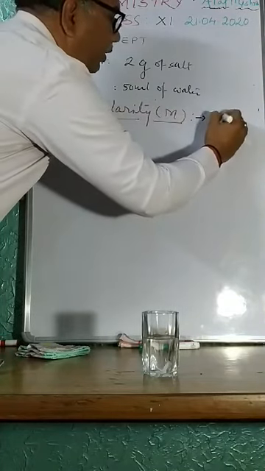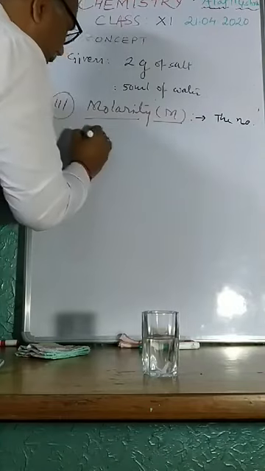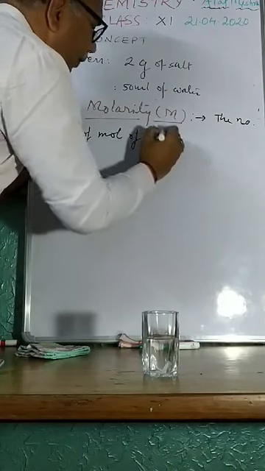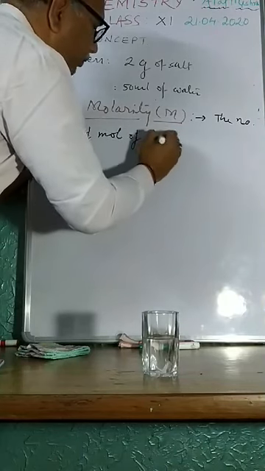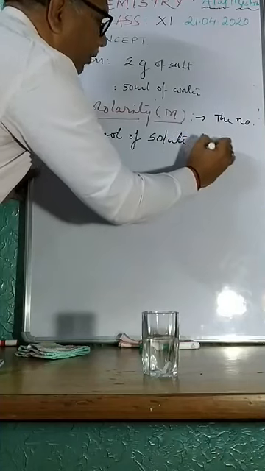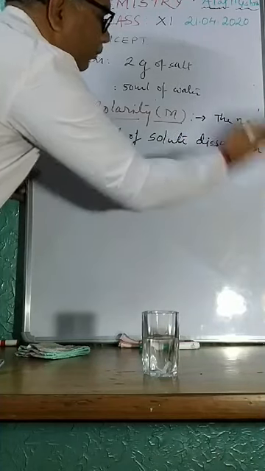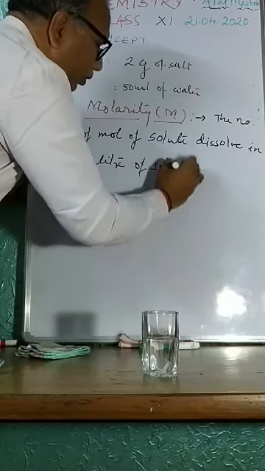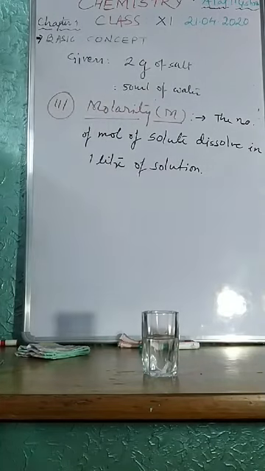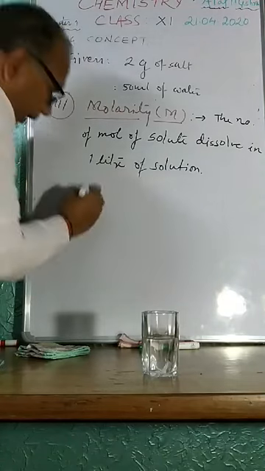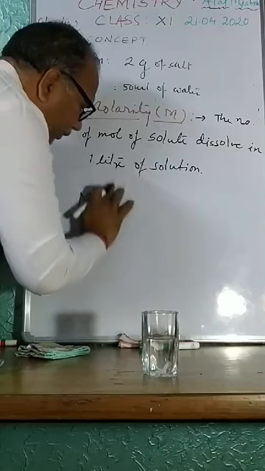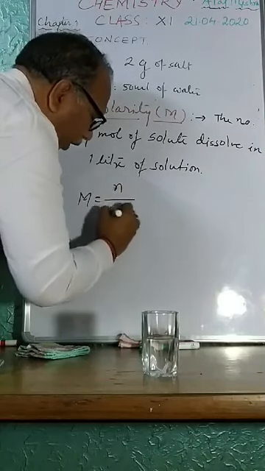Molarity is the number of moles of solute dissolved in 1 liter of solution. I can write it as a mathematical formula: capital M for molarity equals the number of moles upon volume of solution in liter.